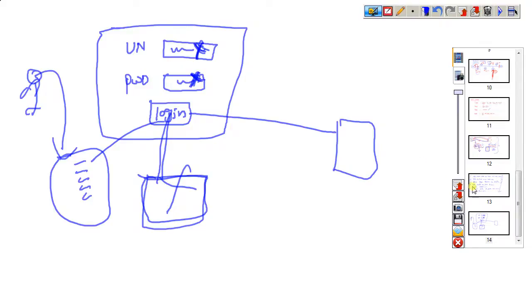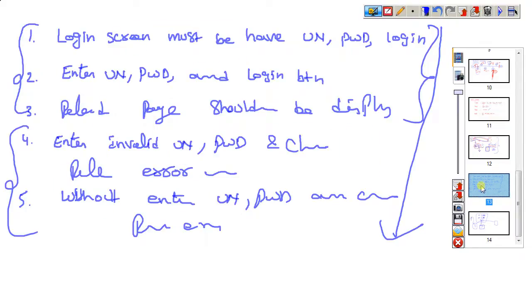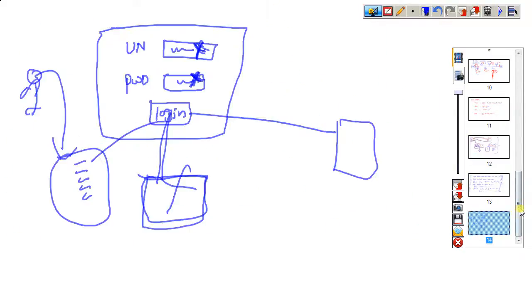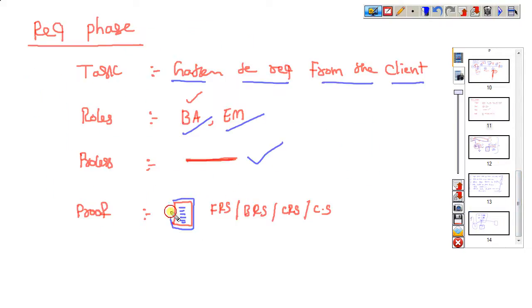That is why I'm saying there are so many modifications. Okay, this is fine. Finally, they combine all of these and prepare one clear requirement document. So one clear requirement document will come out. This is how the requirement phase is done.